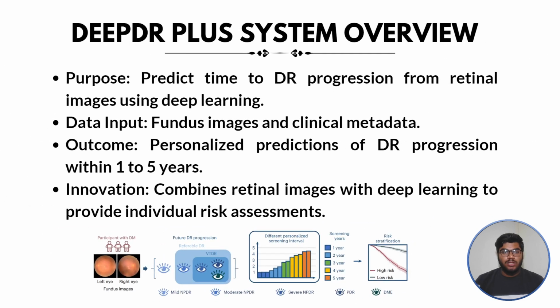Now let us discuss the DeepDR Plus system and its overview. The main purpose is to predict the time to diabetic retinopathy progression from retinal images using deep learning. The input is taken from fundus images and clinical metadata, and the outcome is a personalized prediction of diabetic retinopathy progression within 1 to 5 years. The innovation is to combine retinal images with deep learning to provide individual risk assessment.